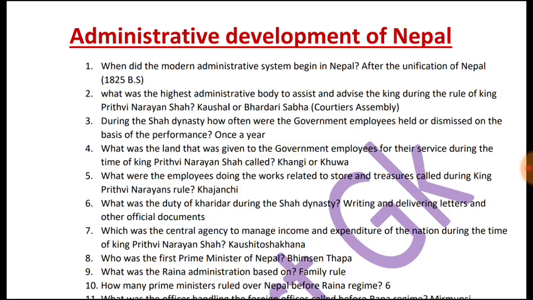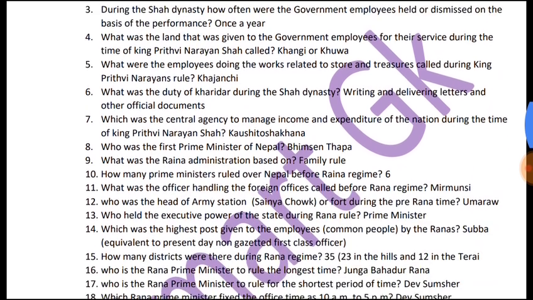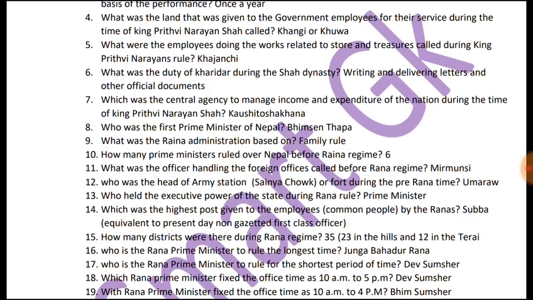Third question is, during the Shah dynasty, how often were the government employees held or dismissed on the basis of their performance? During the Shah dynasty, once a year, the government employees were held or dismissed on the basis of their performance. Fourth question is, what was the land that was given to the government employees for their service during the time of King Prithvinarayan Shah called? It was called Khangi or Khua.